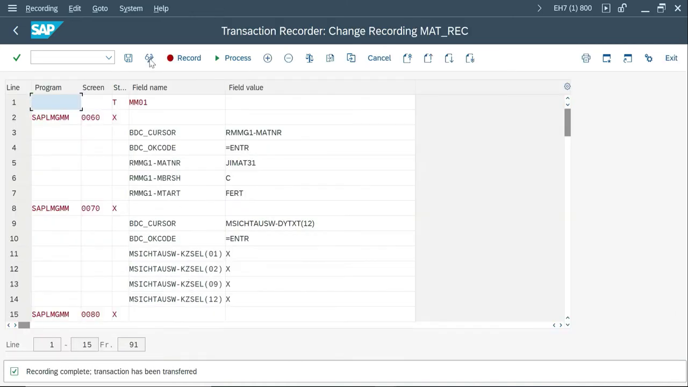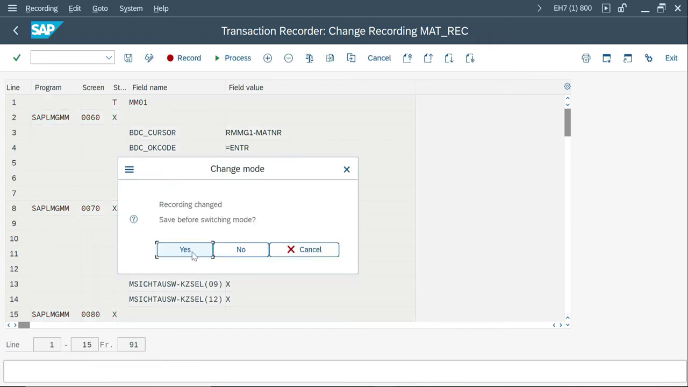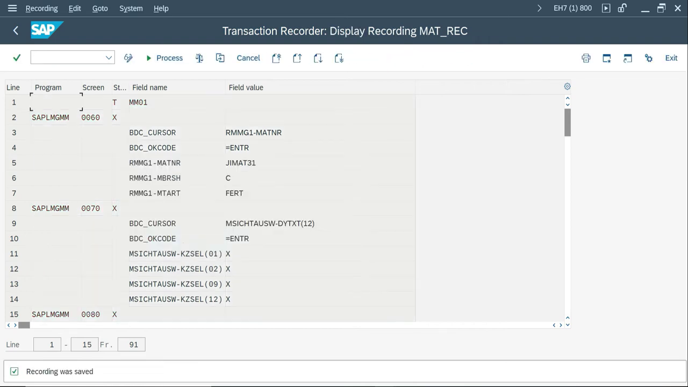So done, and better go to display mode. You want to change? Yes, I want to save. You want to save, sorry. So this is the recording. This is the transaction, screen, program, values like by default cursor and OK code, the material I have entered, and C and FERT.